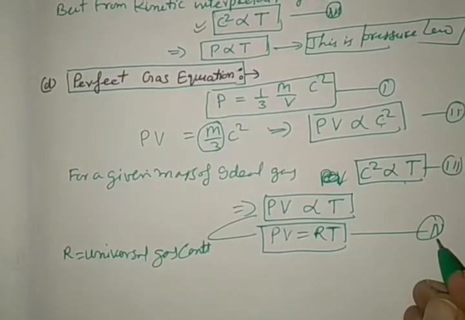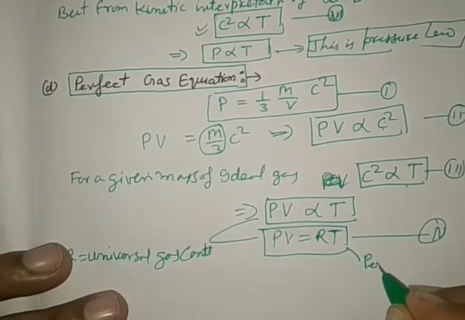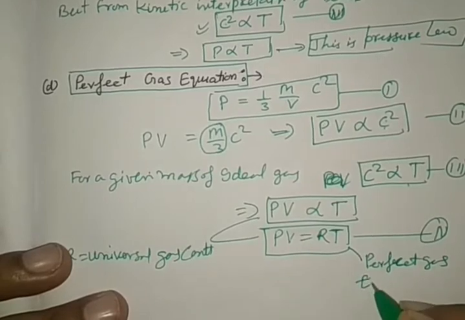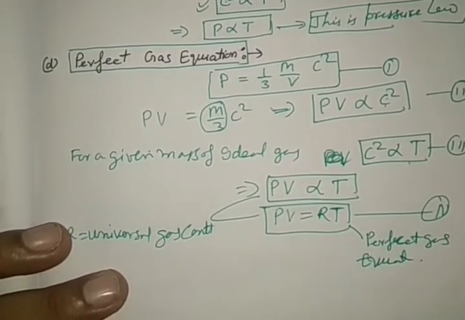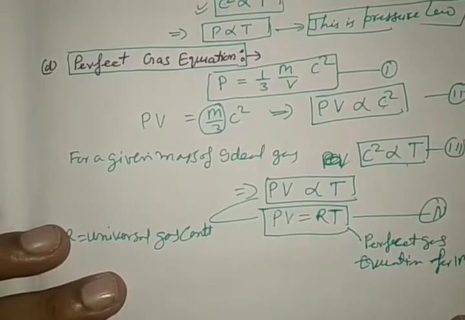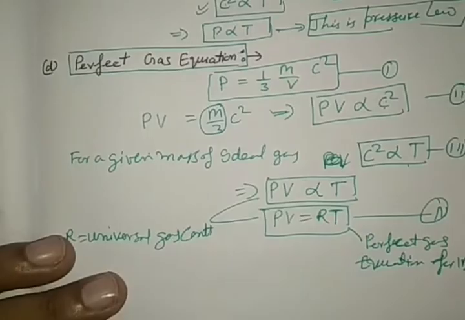And this equation is known as the perfect gas equation for 1 mole of ideal gas. So this is the perfect gas equation.